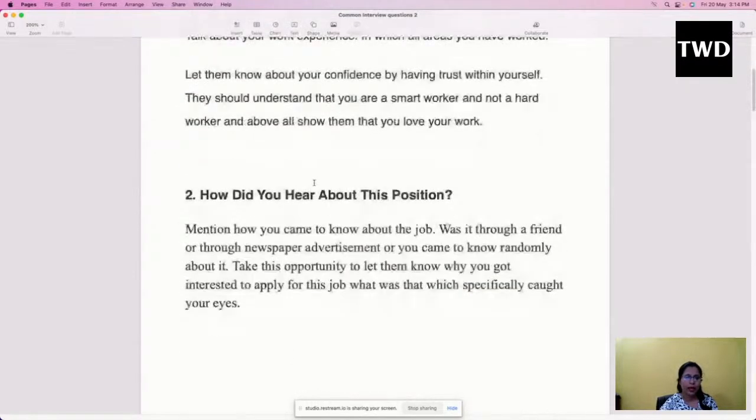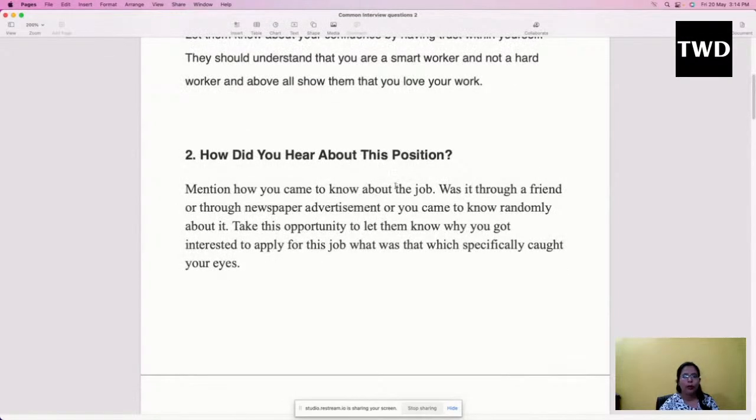The next question they might ask is, how did you hear about this position? Whenever they ask this, let them know where you learned about it. Maybe from a job portal, a newspaper, a magazine, LinkedIn, or from a friend as a referral. Whatever it is, let them know. Mention how you came to know about the job. Was it through a friend, through a newspaper advertisement, or did you come to know about it randomly?